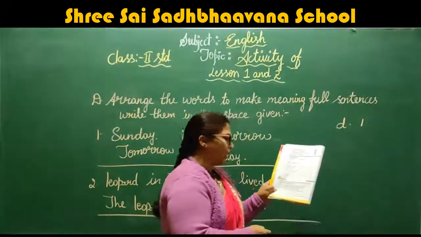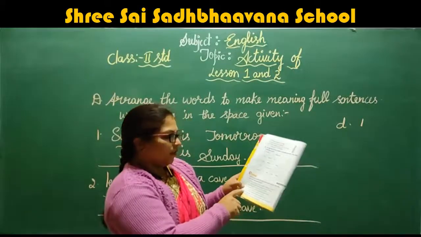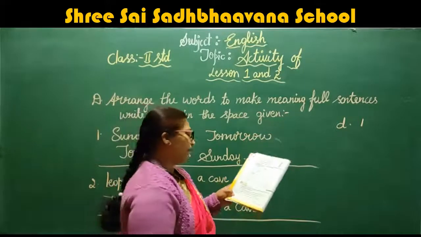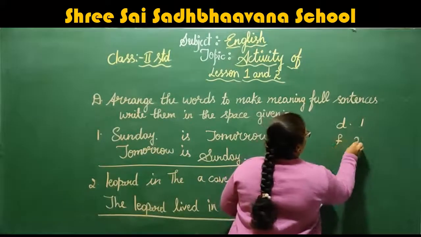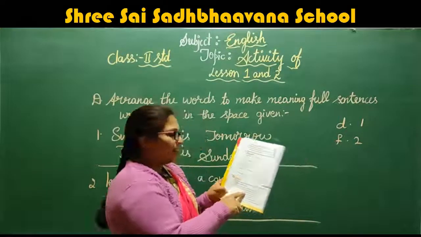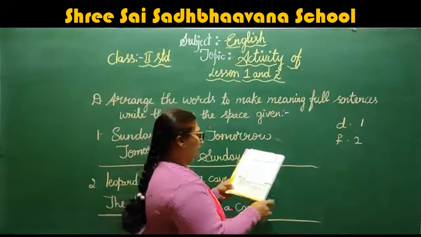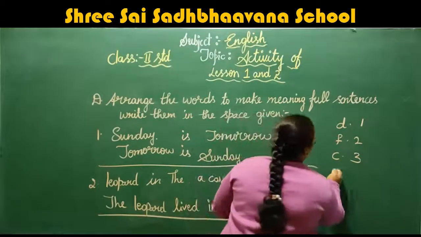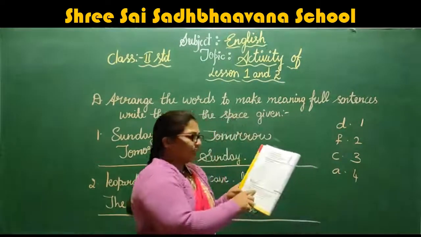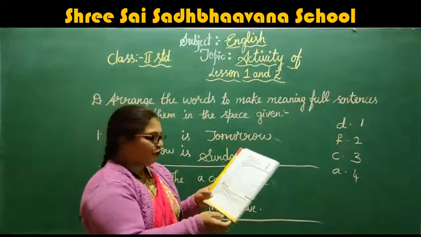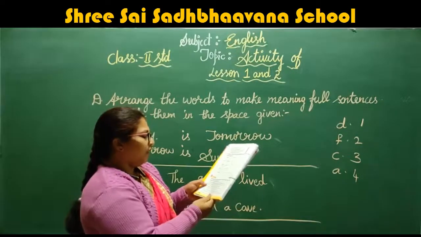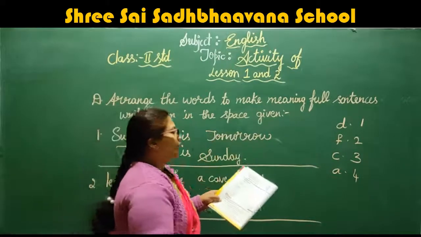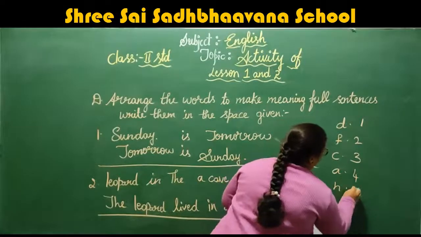D is the first one they have given. So which is the second one? This: the world was dark with the black clouds and rain. F1 is the second one. The planets did not like to be in the dark. That is the third one. A1 is the fourth one. Soon it stopped rain and the sun began to shine. Then after, but the planets were still not happy.